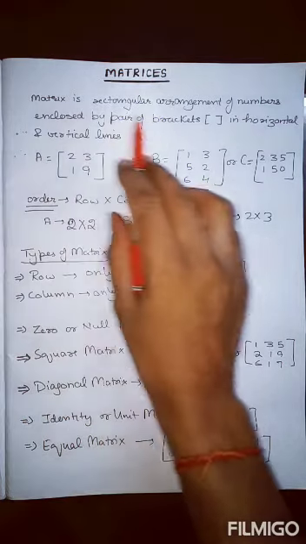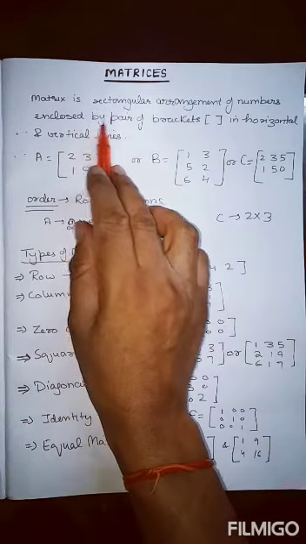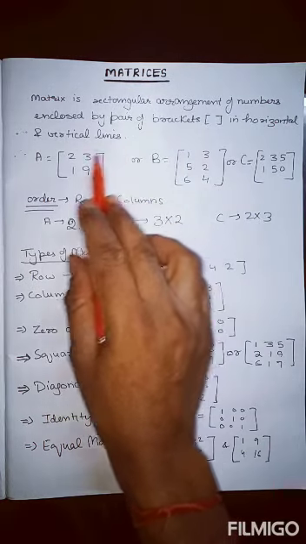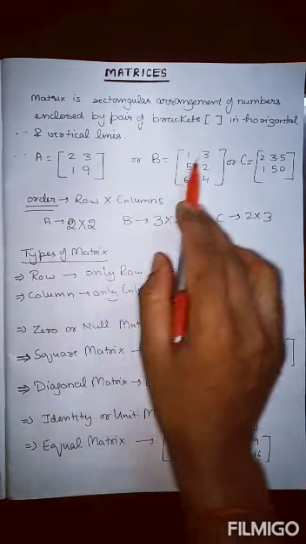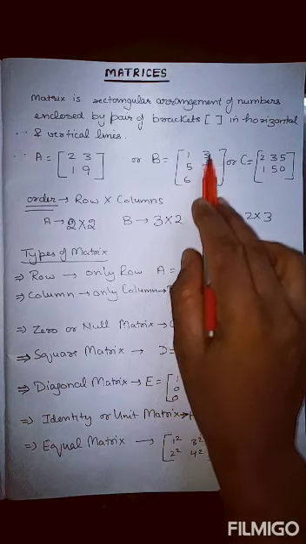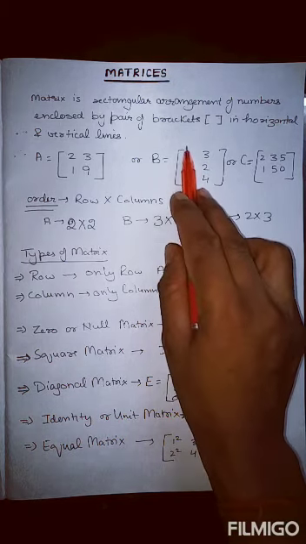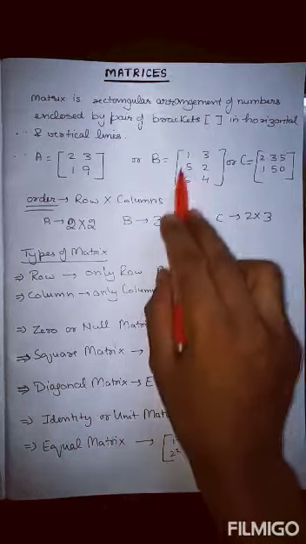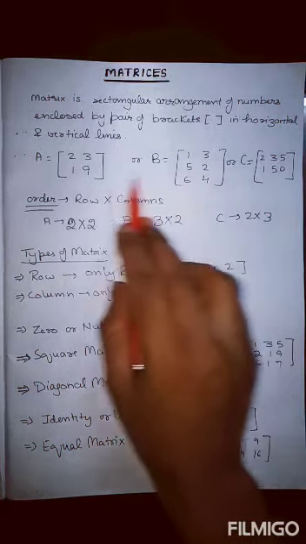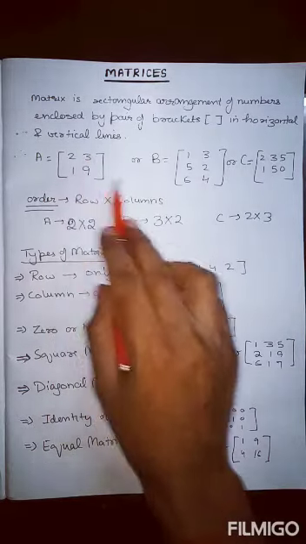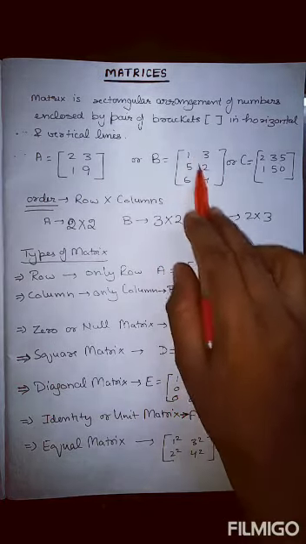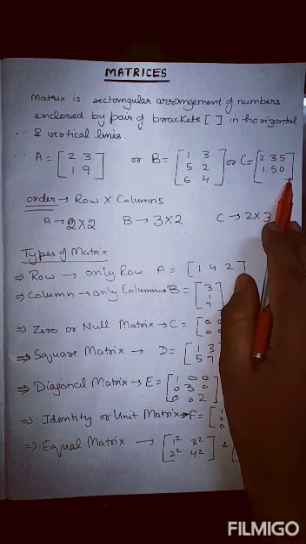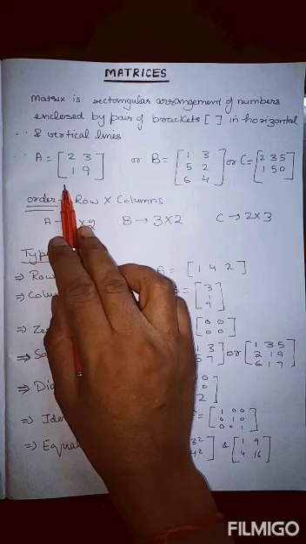So a matrix is a rectangular arrangement of numbers enclosed by a pair of brackets in horizontal and vertical lines. These lines should be complete. Means if 1, 5, 6 is there and 3, 2, 4 is there, and 6 is missing, this column is not complete. So this will not be called a matrix. A matrix has complete rows and complete columns. This arrangement when enclosed in this type of bracket is called a matrix.